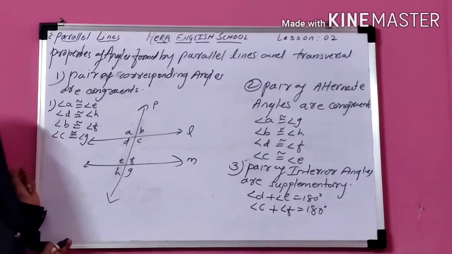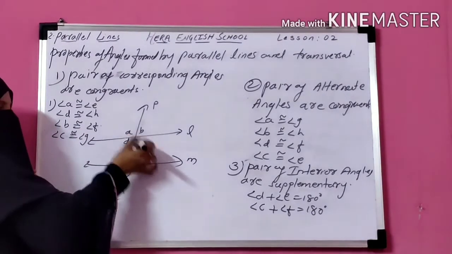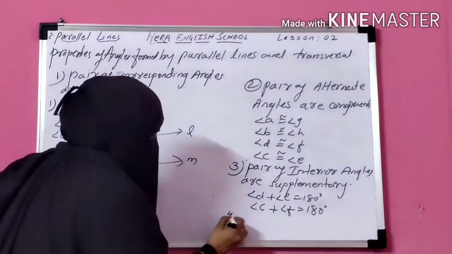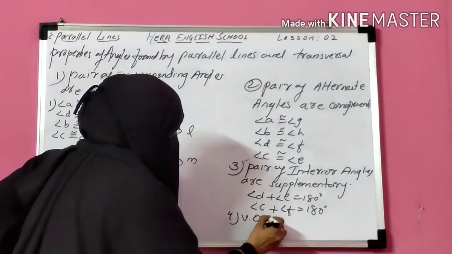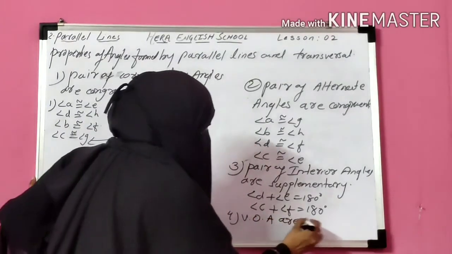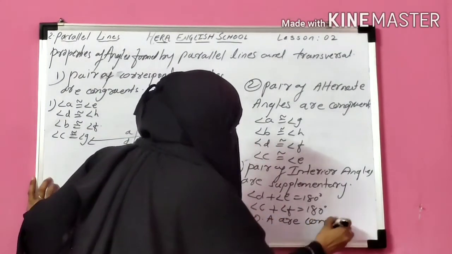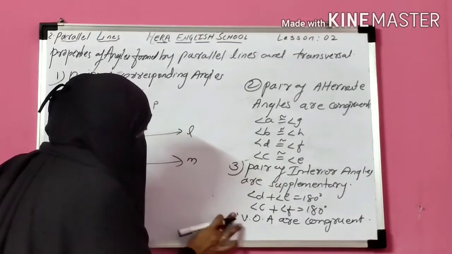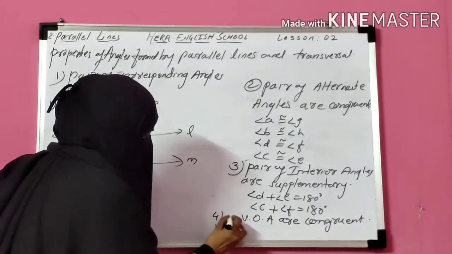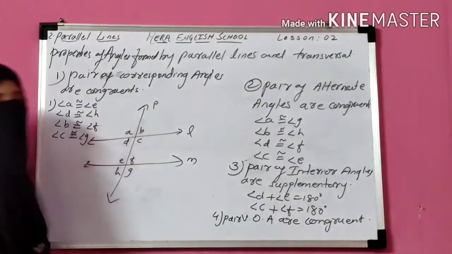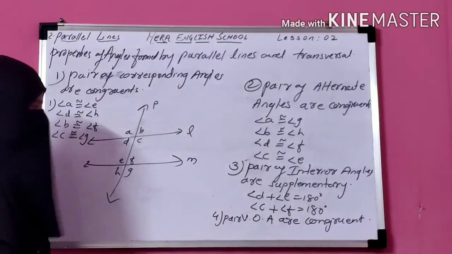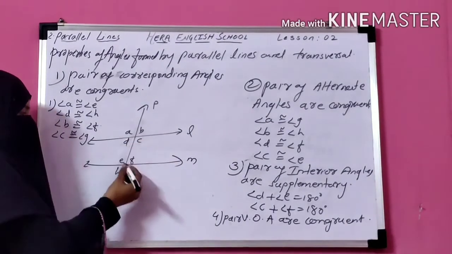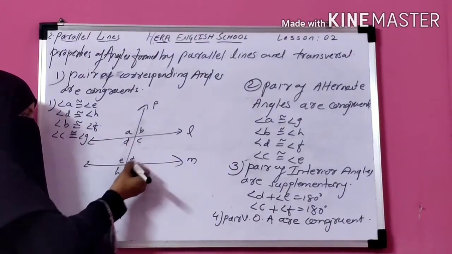Okay. Now the fourth one that we have discussed, vertically opposite angles. Vertically opposite angles are congruent. So all pairs of vertically opposite angles are congruent. So A is congruent to C, B is congruent to D, E is congruent to G, F is congruent to H.